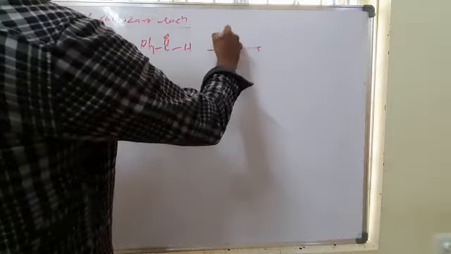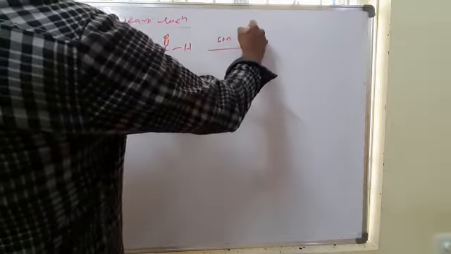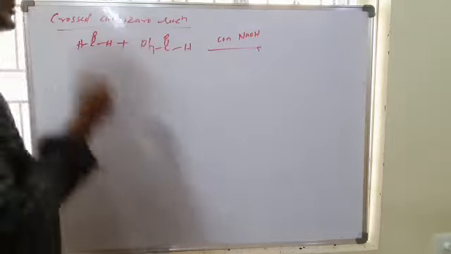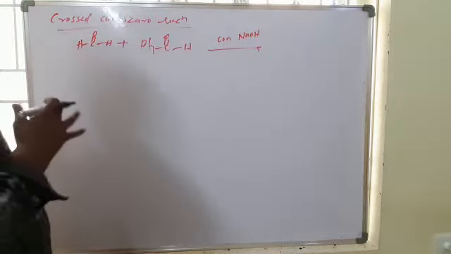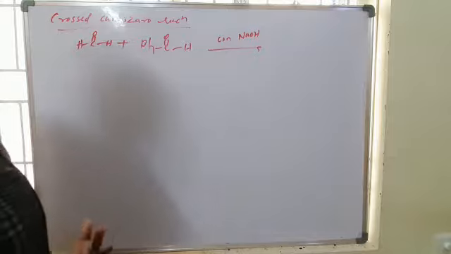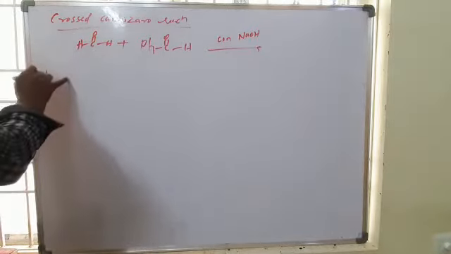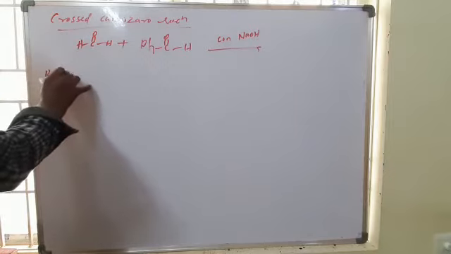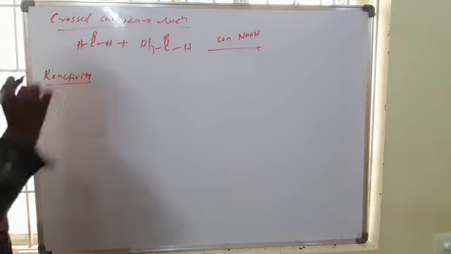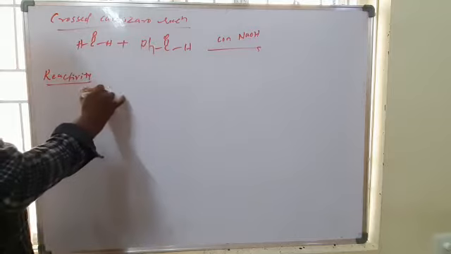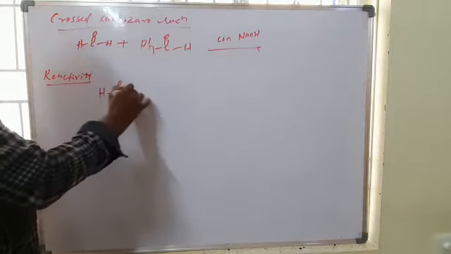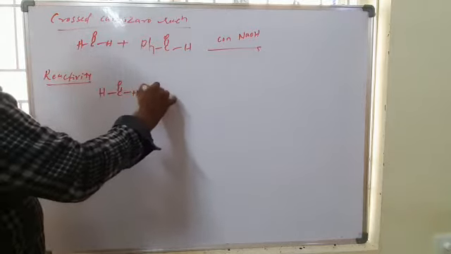In the presence of concentrated base, one undergoes oxidation and one undergoes reduction. That is based on the reactivities. Formaldehyde is more reactive than benzaldehyde.